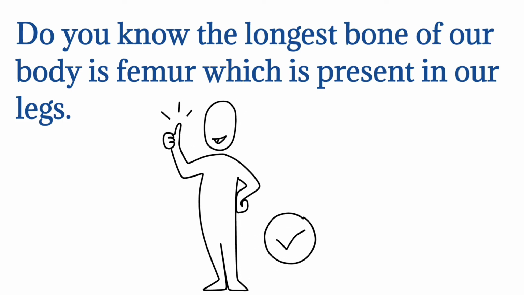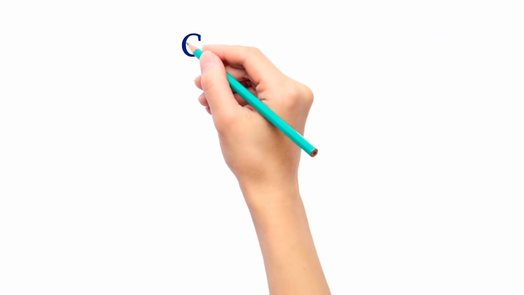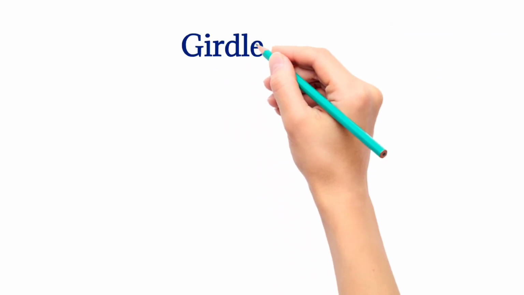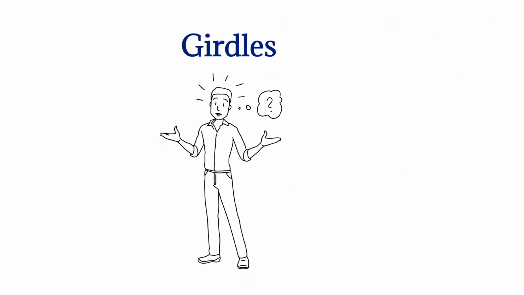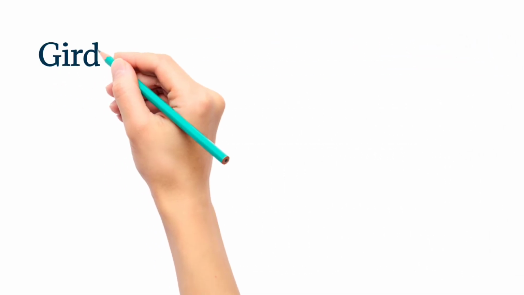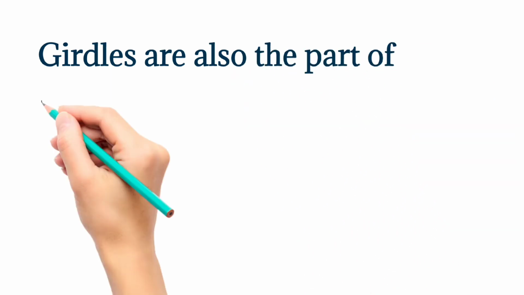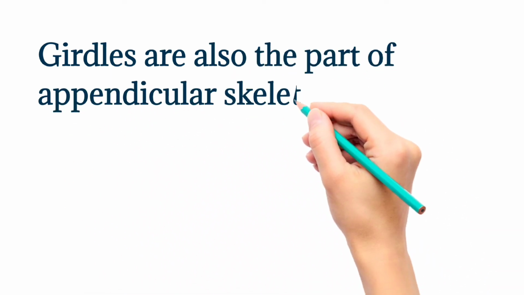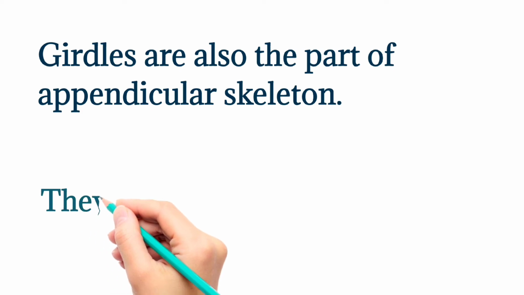The bones of the limbs, whether in the arms or legs, are held by a set of bones called girdles. Girdles, of which there are two types in our body, are part of the appendicular skeleton system.